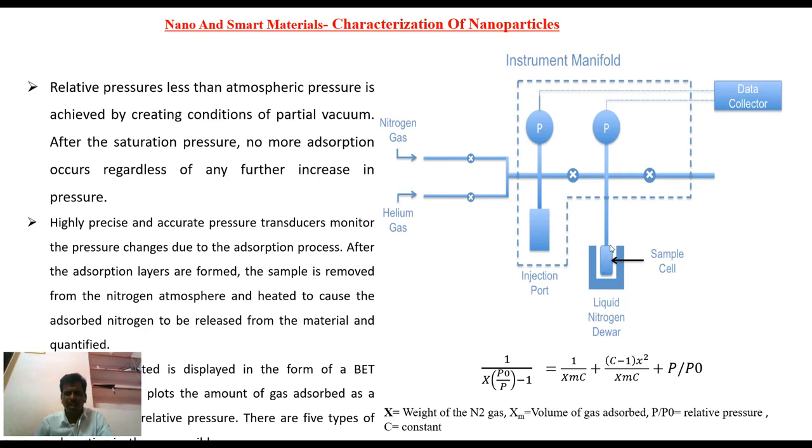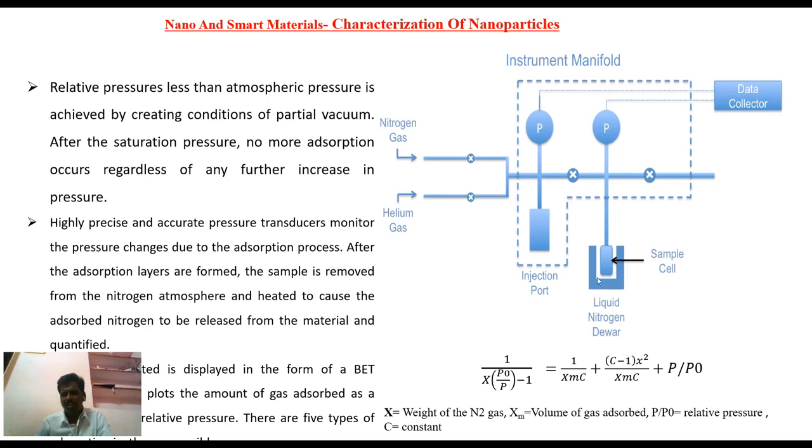After some time, the adsorption of nitrogen on the surface of the solid nanomaterial will be saturated. After saturation, we have to remove the nitrogen atmosphere, then heat this sample. Now the adsorbed nitrogen starts to come out, that is desorption. Initially it was adsorbed, now it is released. The nitrogen gas is coming out from the surface of the solid nanomaterial as a desorption process.